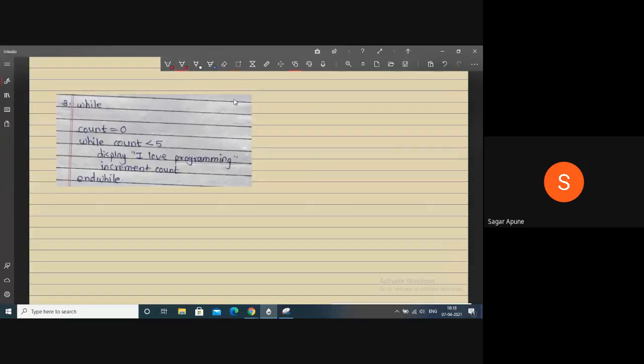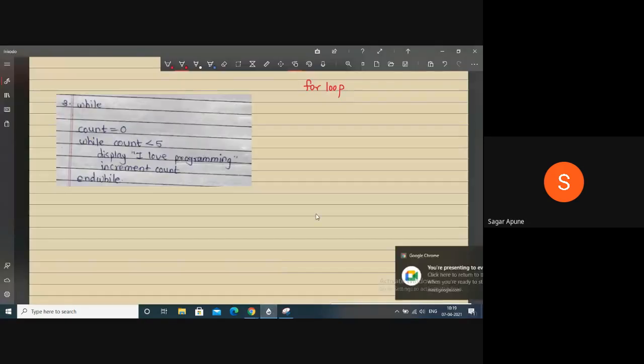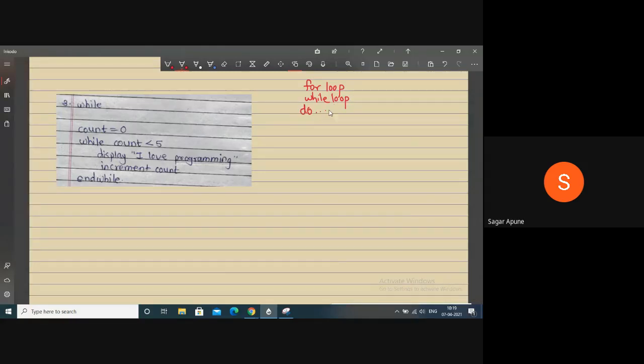There are some looping statements available in C: for loop, then while loop, and then do while loop. These are the three loops.